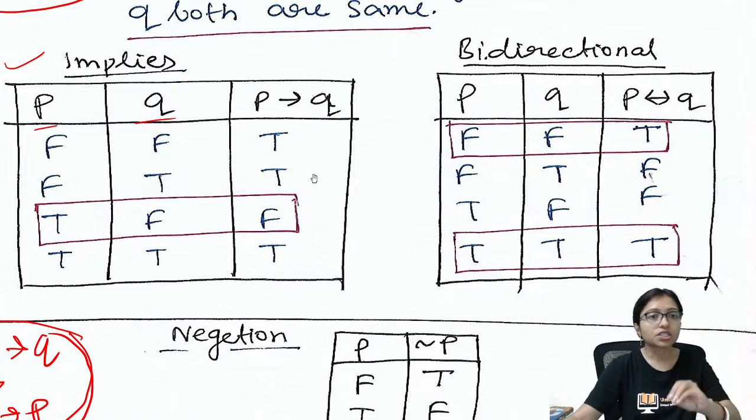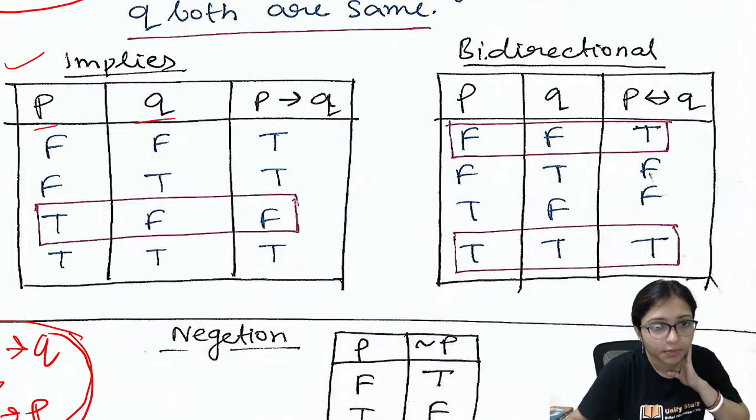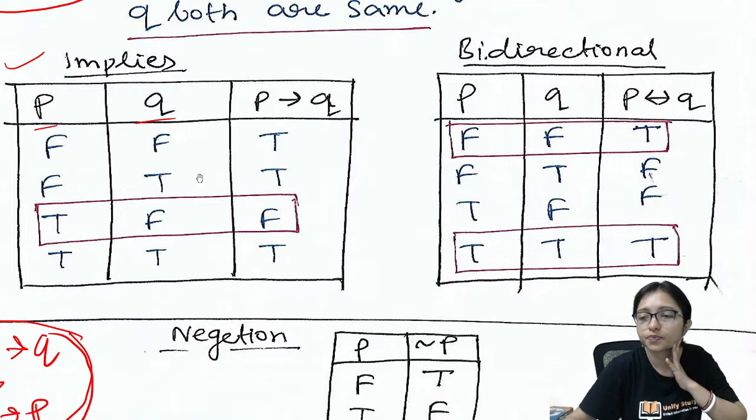P is false, still Q is 1. It can happen. Now you will ask me how it is possible. P implies Q: P is false but still Q is true. Why is it happening? Here it is possible that suddenly something happens, right?